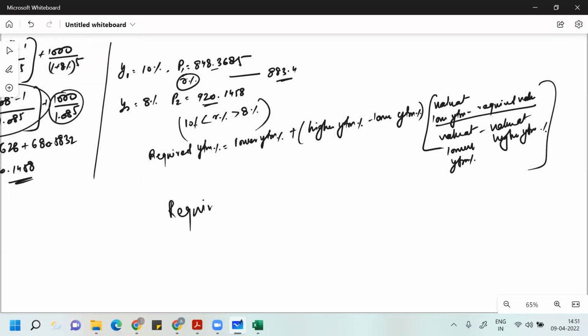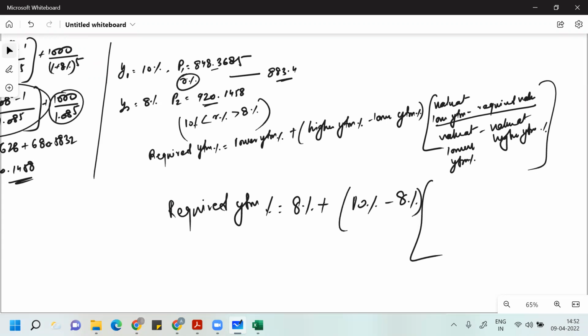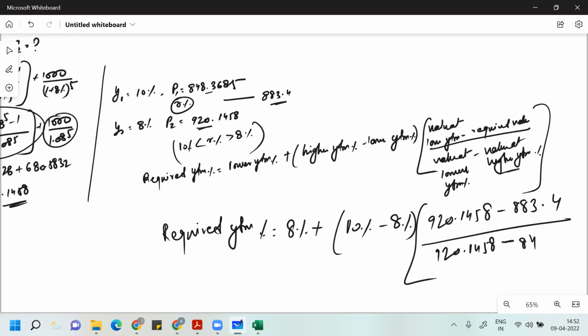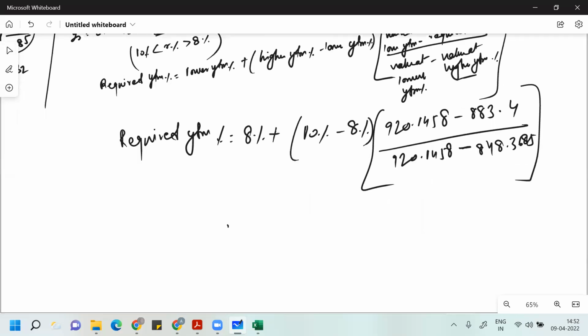So your required YTM: the lower interest rate is 8%, plus higher minus lower, 10 minus 8. Value at lower interest rate is 920.1458, minus required value 883.4, divided by value at lower interest rate 920.1458 minus value at higher interest rate. Value at higher interest rate is 848.3685. If you calculate this, it is 8% plus 2% times this.